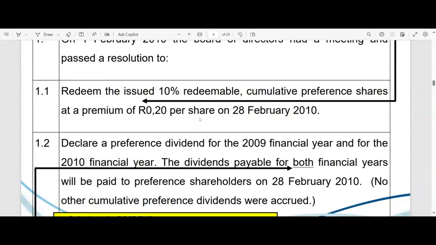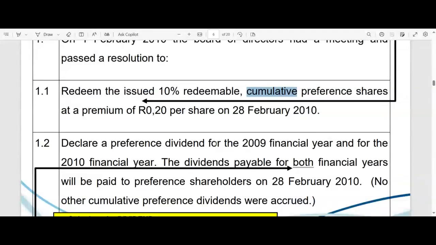But because these shares are cumulative in nature, it means those preference shareholders never forfeit their dividends. So once the company is in a position to declare ordinary dividends, the company must bring all the preference dividends up to date.